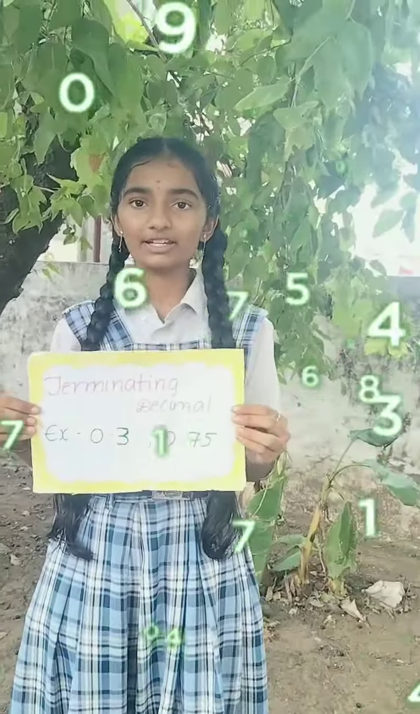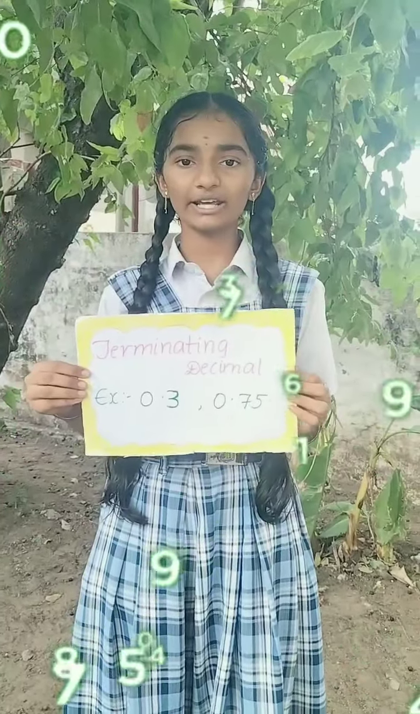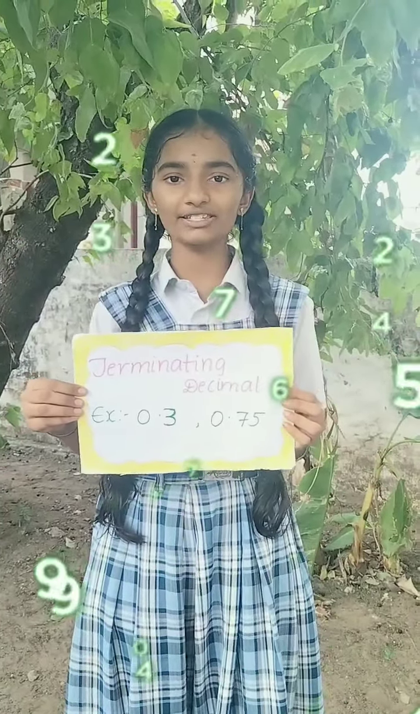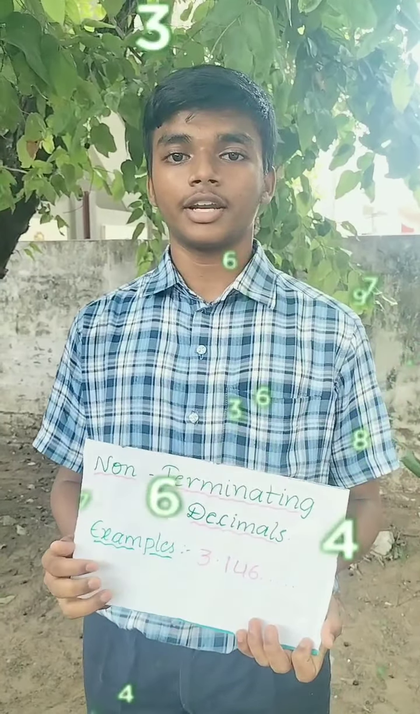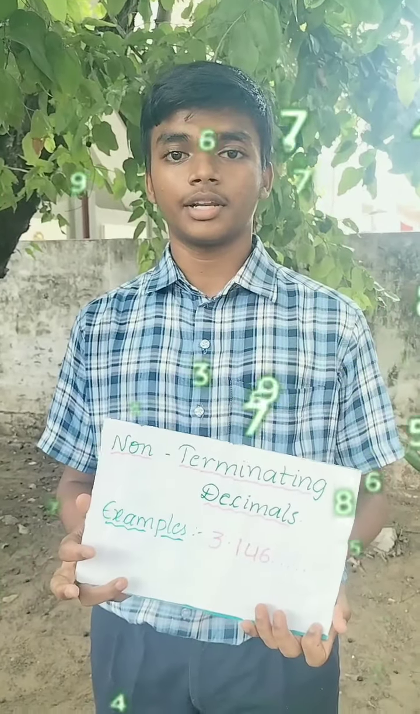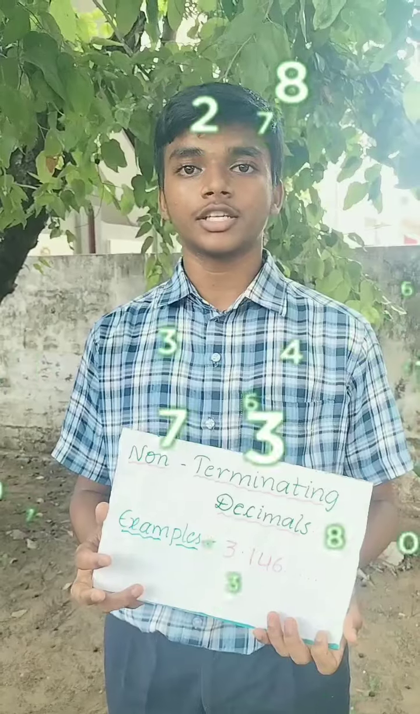If after the decimal point the digits are finite, it is called a terminating decimal. Example 0.3, 0.75. If after the decimal point the digits are infinite, then it is called a non-terminating decimal. Example 3.146 and so on.